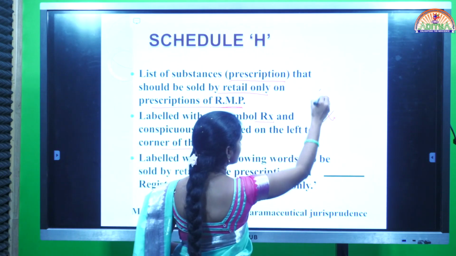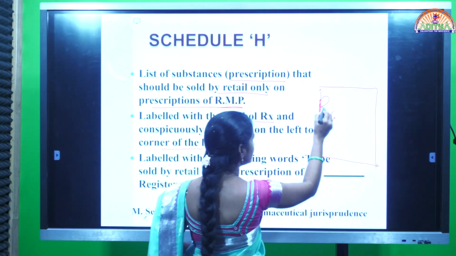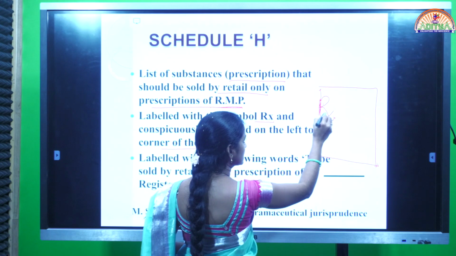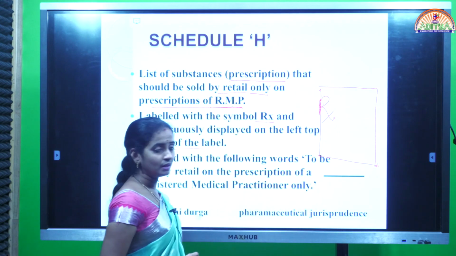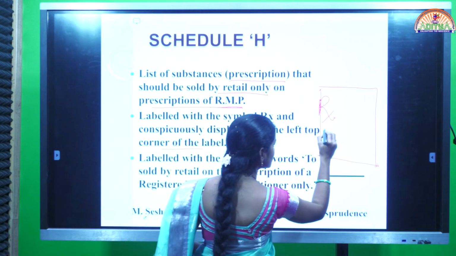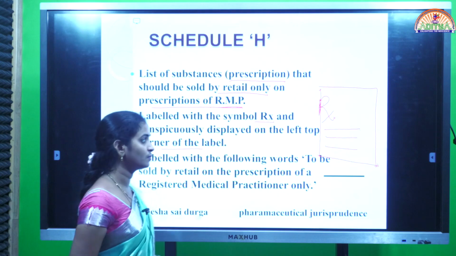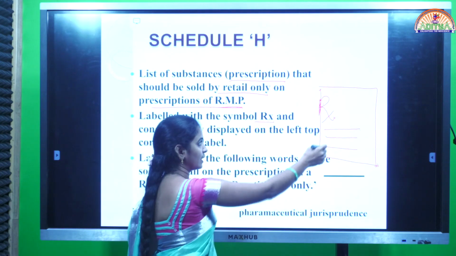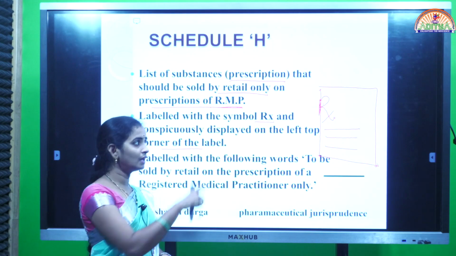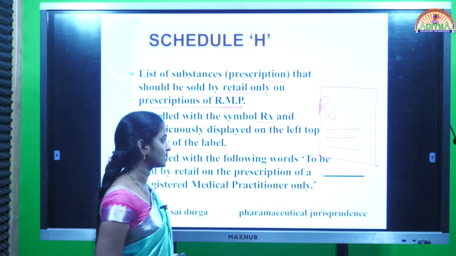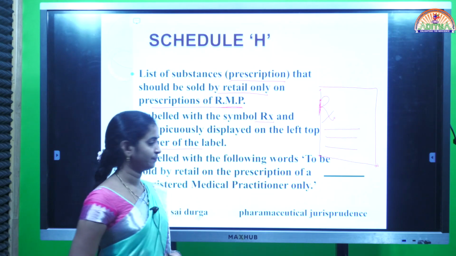For example, this is a prescription. In this prescription, on the left top corner we write the word RX. That is a symbol. After that RX we can write the prescription like this, the list of drugs we can write here, but the word RX is mandatory on the left top corner of the prescription, particularly for Schedule H drugs.